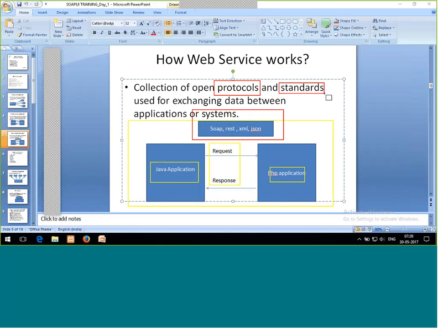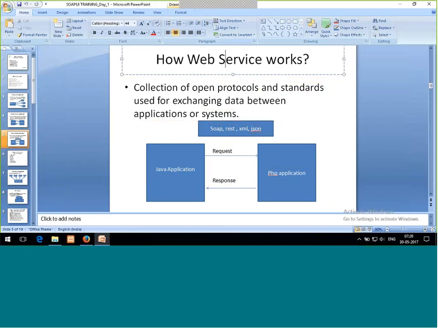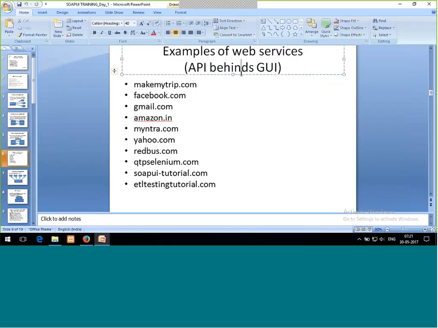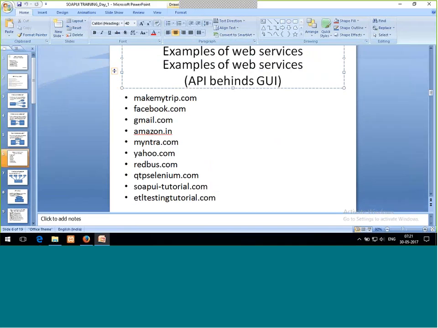In the very beginning, I discussed SOAP and REST, if you remember. So SOAP and REST are over here. These are the protocols and some of the architecture present within SOAPUI or a web service. XML and JSON we will also discuss after some time. So how web services work, I hope it's clear: with the help of some protocols and languages. Now, examples of web service.